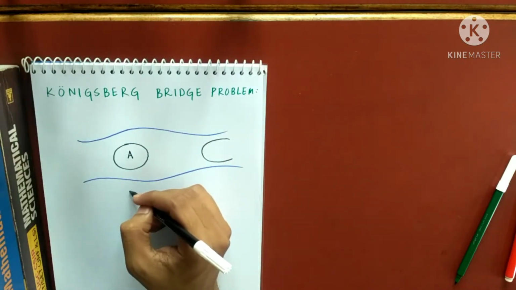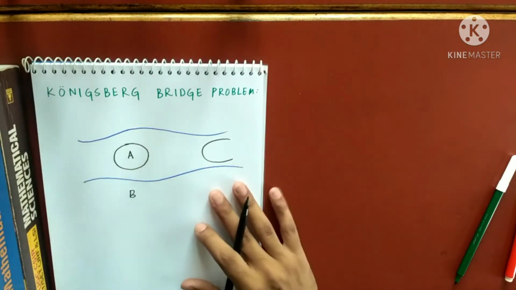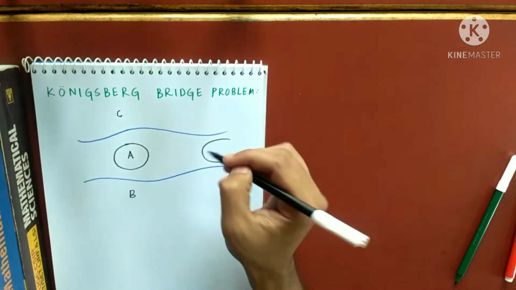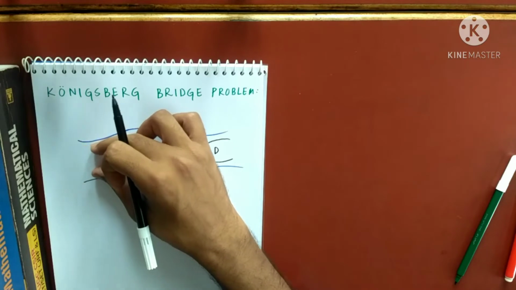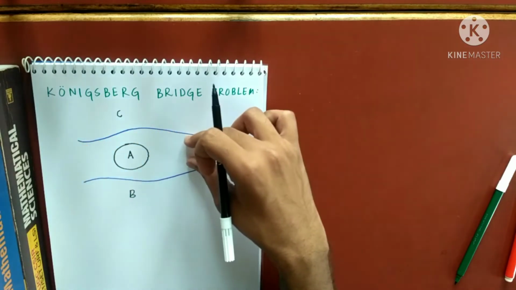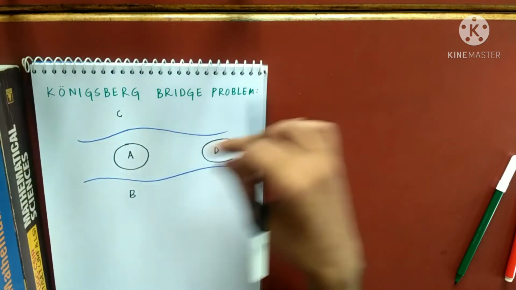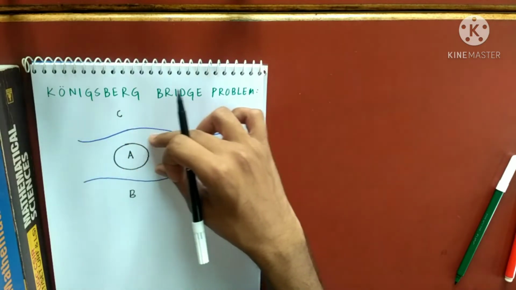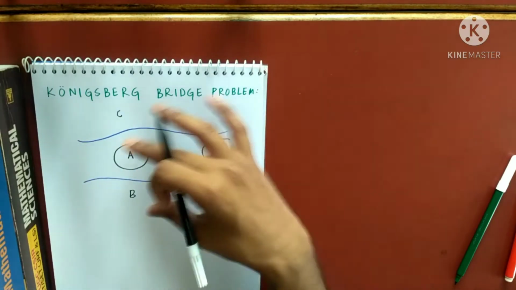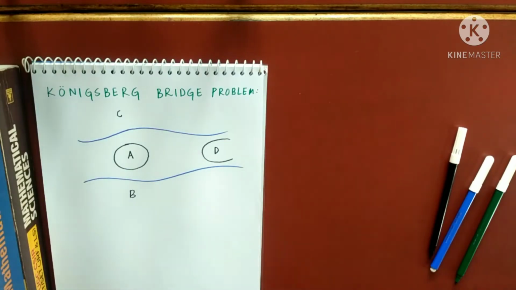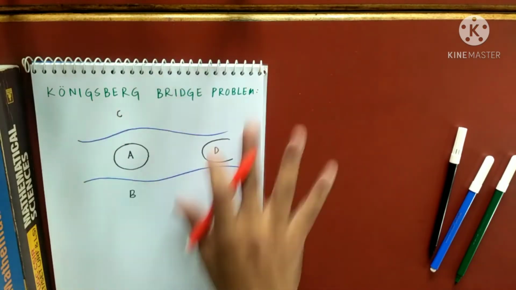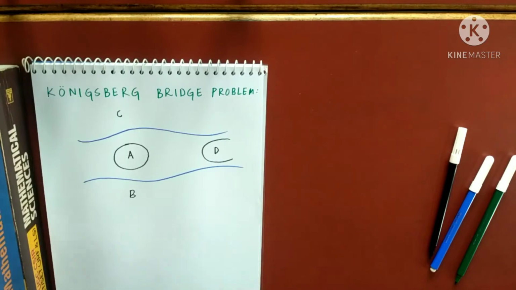This is another land area. So here there is land, here there is land, here there is land, and the river Pregel flows around this island and then divides into two, as you can see. So there were four land areas, and many bridges connecting them.